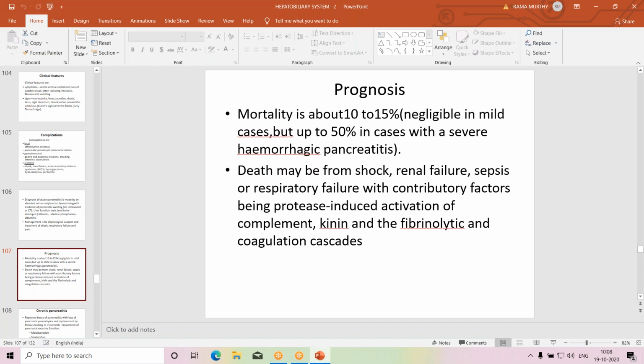So disseminated intravascular coagulation may occur. So various adverse effects may develop because of the release of these active proteolytic enzymes into the circulation, and fat necrosis may occur subcutaneously far away from the site of pancreas.